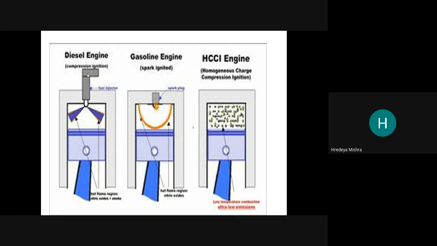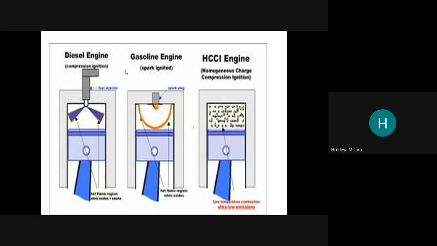Now we come to the gasoline, or we can say spark ignition. What happens in the spark ignition? We know that the air fuel mixture enters the combustion chamber, and when the piston moves from bottom dead center to top dead center, a spark is responsible for generating a fire.